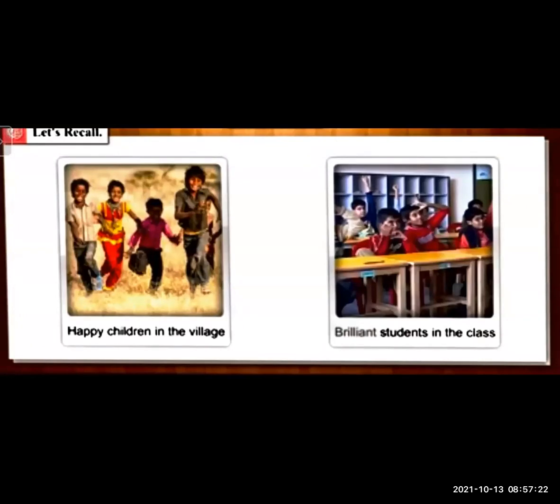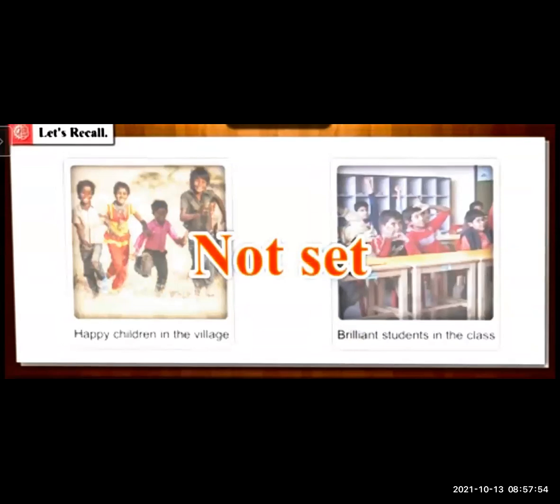Now, students, we will take another example. Let's take an example of happy children in the village and brilliant students in the class. In both the examples, the words happy and brilliant are relative terms, because the exact meaning of to be happy and to be brilliant differ from person to person. Therefore, these collections are not sets.